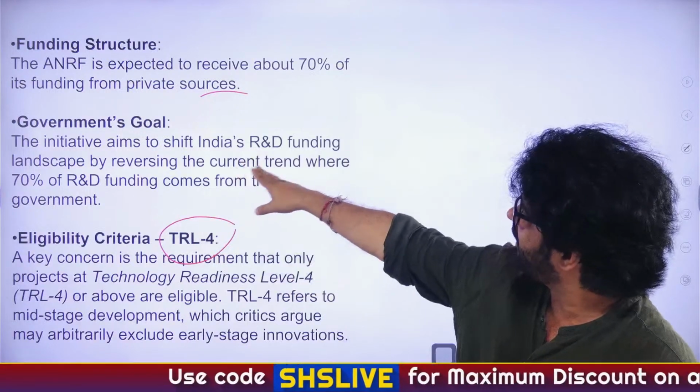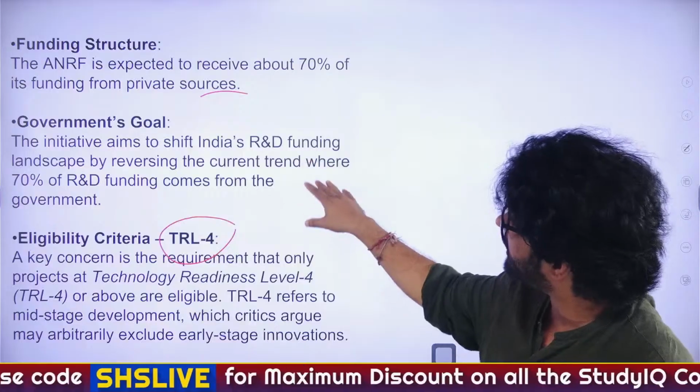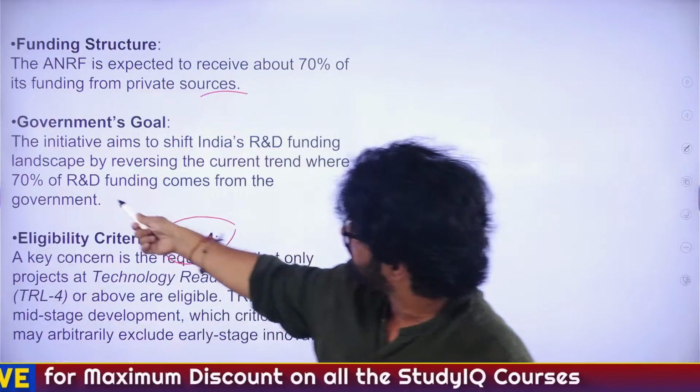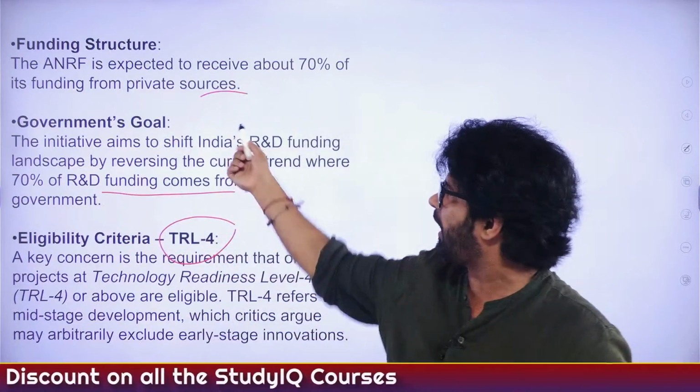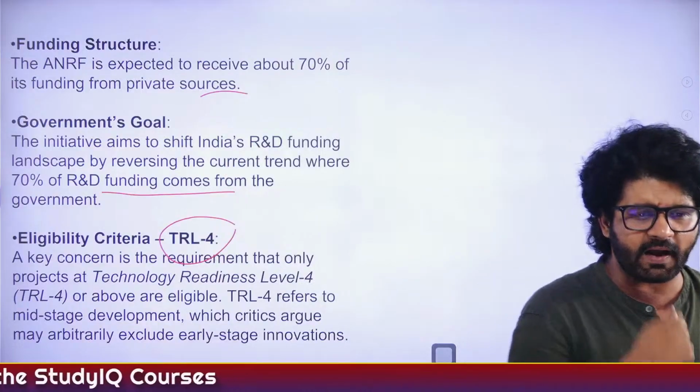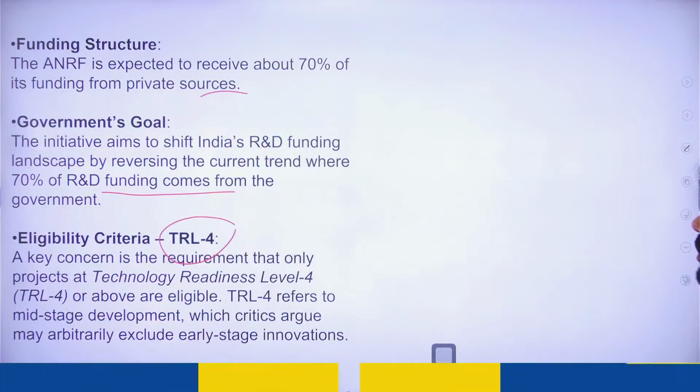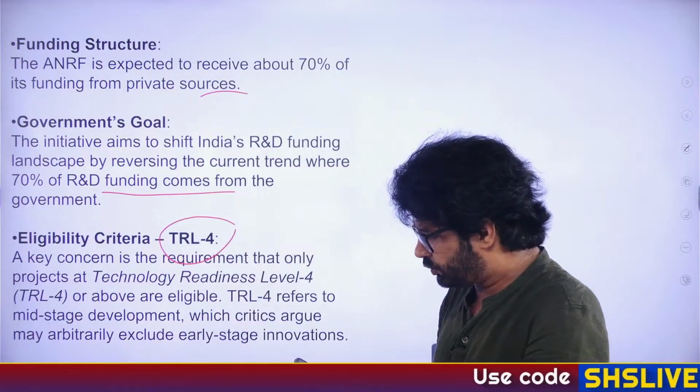Government's goal: the initiative aims to shift India's R&D funding landscape by reversing the current trend where 70% of R&D funding comes from government. Now 70% will come from the private sector. So everything looks very hunky-dory about this particular scheme. What can be the issue with this particular scheme?